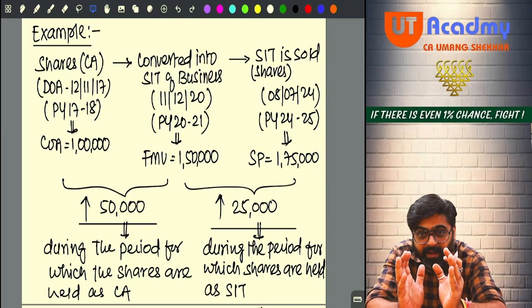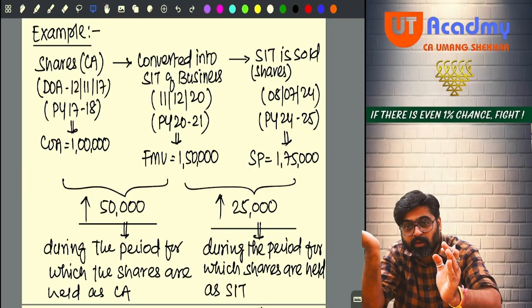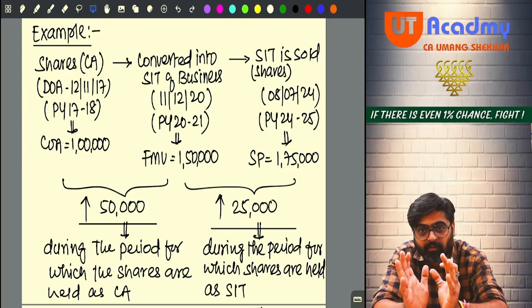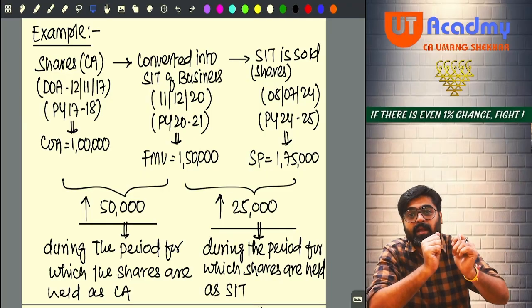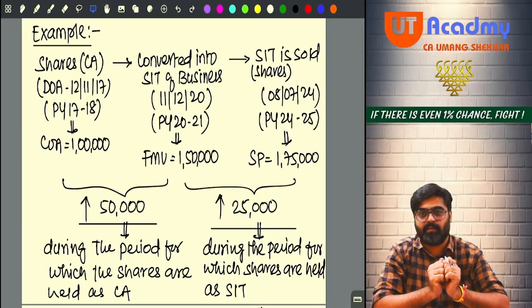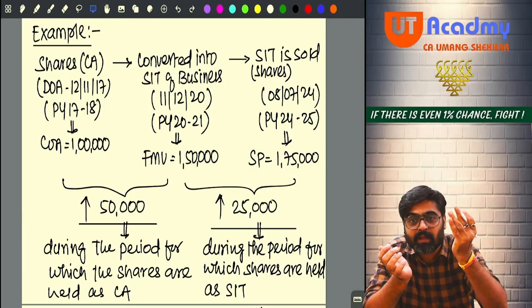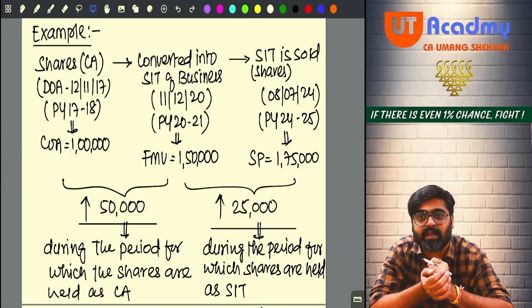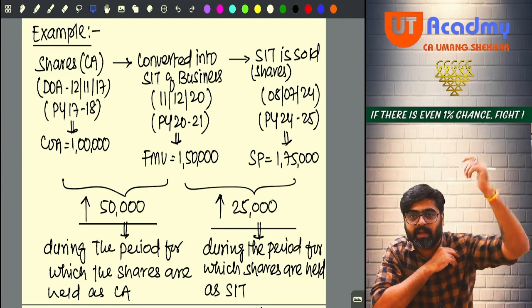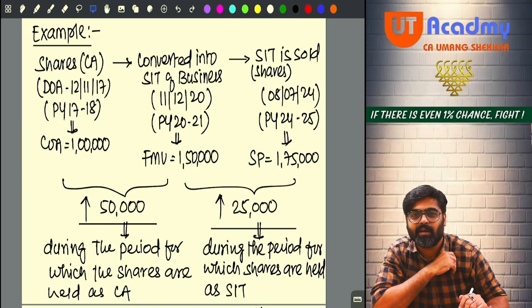From that same fair market value, you reduce the cost of 1 lakh, and you will get 50,000 of profit. So that 50,000 profit should be taxed under capital gain. To charge 50,000 under capital gain, this same 1,50,000 should be the full value of consideration.